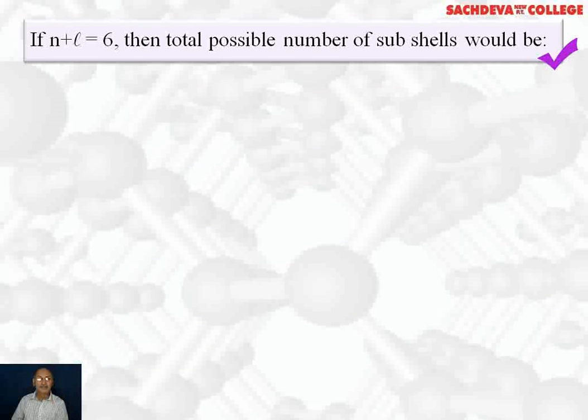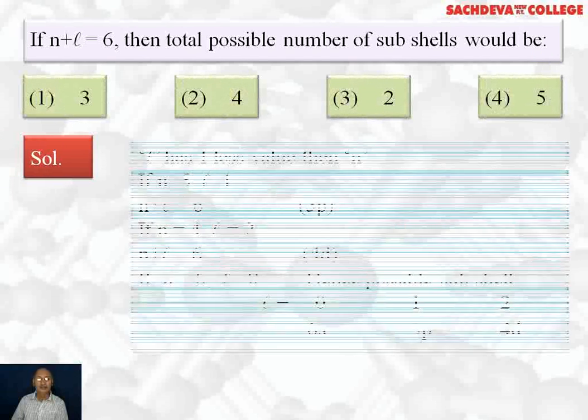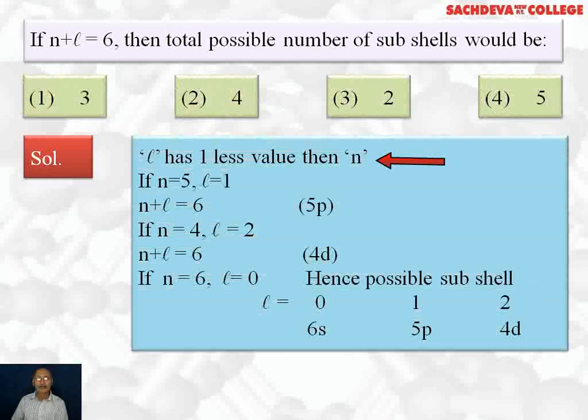Next question, if n plus l is 6, then the total possible number of subshells will be equal to. Now l always has one less value than n. So if n is 5, l equal to 1 will represent the 5p orbital. If n is 4, l is 2, it is going to represent the 4d orbital. And if n is equal to 6, l is equal to 0, it's going to represent the 6s orbital. So 3 types of orbitals are possible: 6s, 5p and 4d. So the correct answer is the first part.